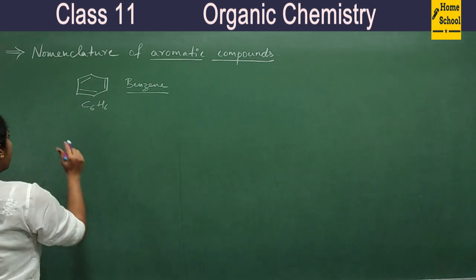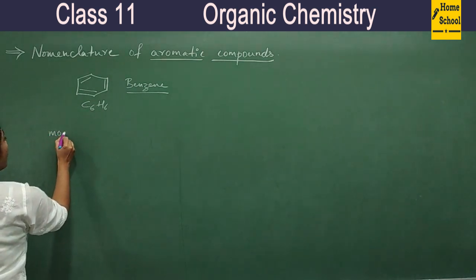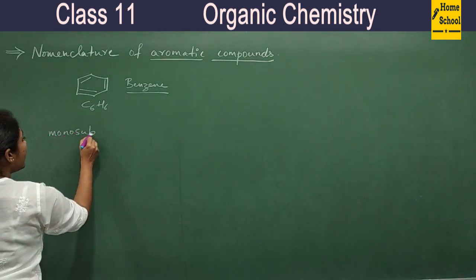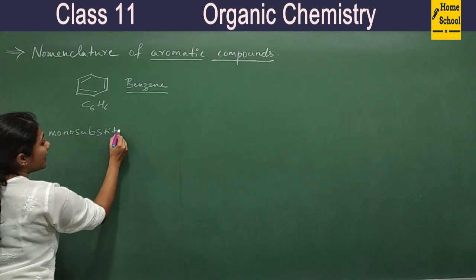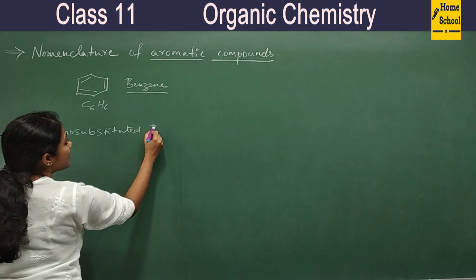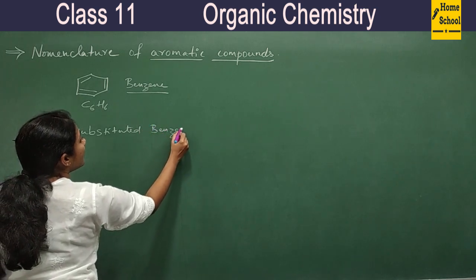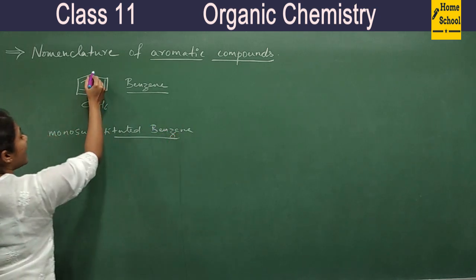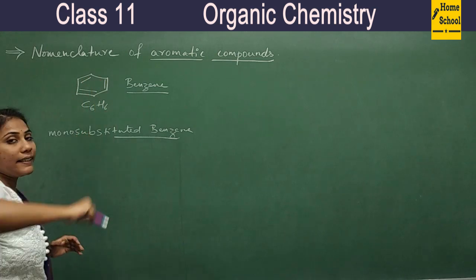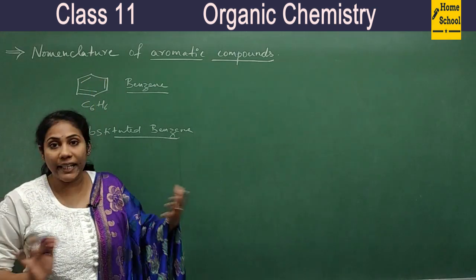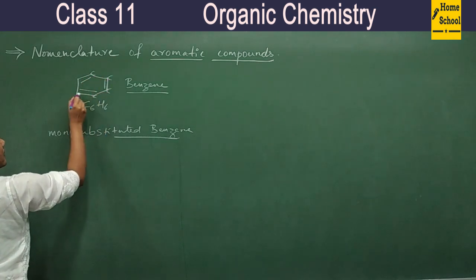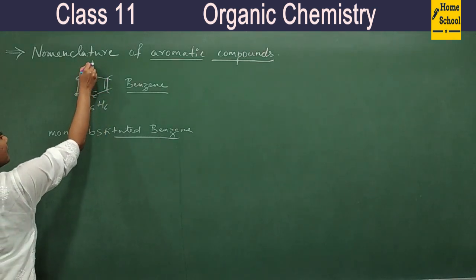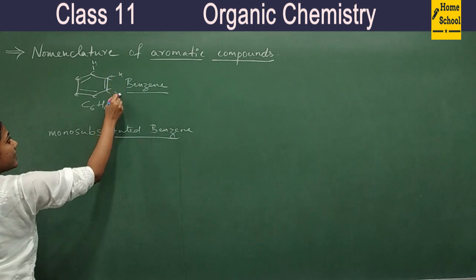And now we will study some mono-substituted benzene. That means if any one of the hydrogens is replaced by any group, then how to name it? You know here there are 6 carbons and on each and every carbon you have hydrogen, isn't it?